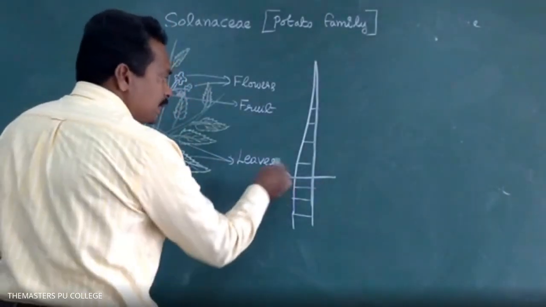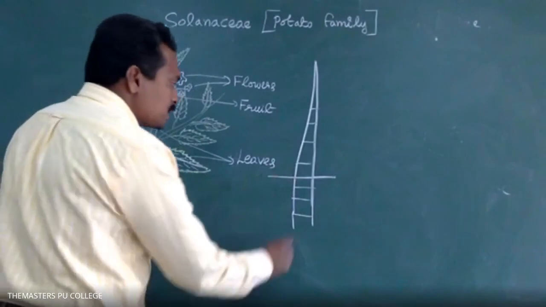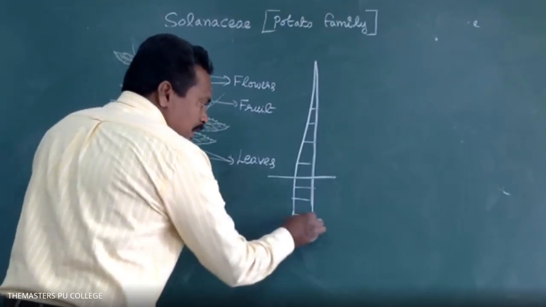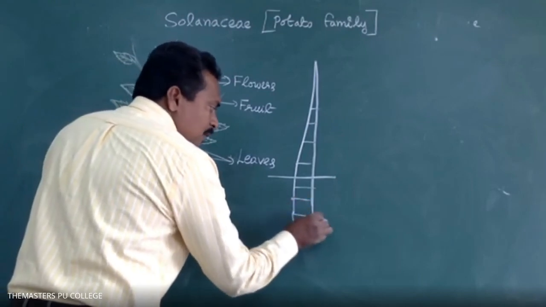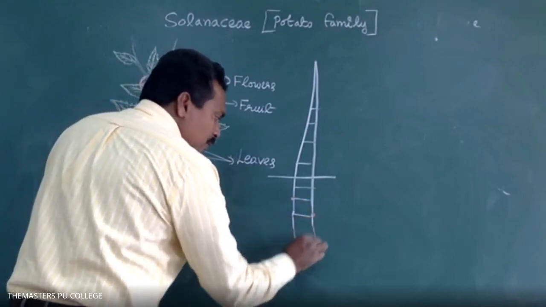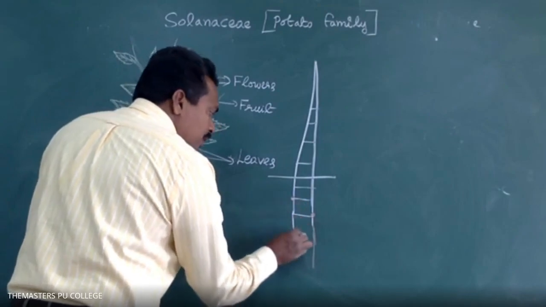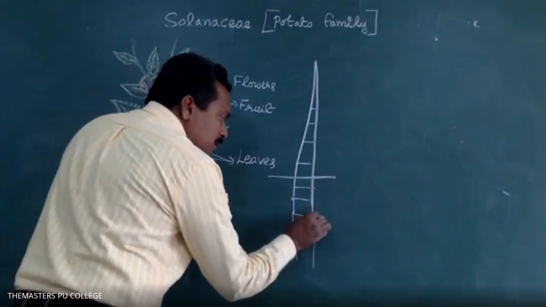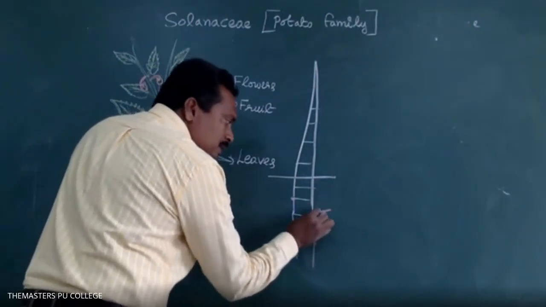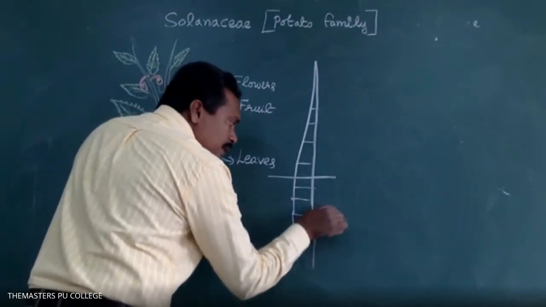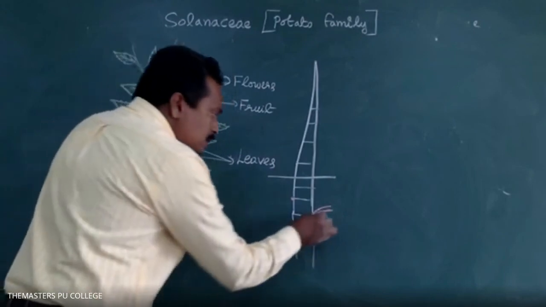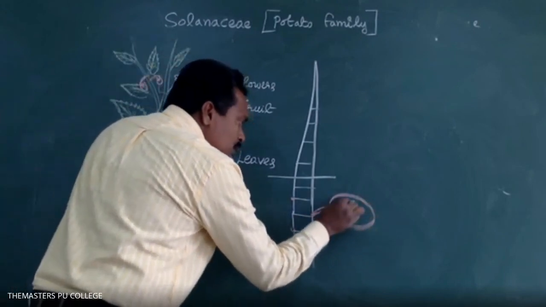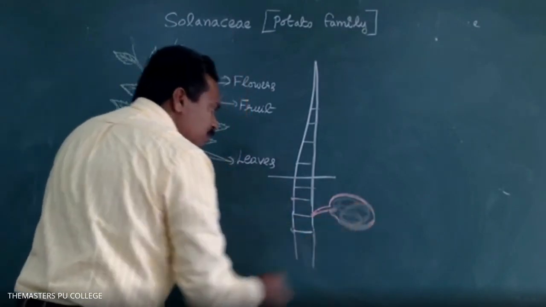The stem is differentiated into nodes and internodes. The axillary buds are involved in the formation of branches. The tips of the underground branches of the potato plant store food materials to form tubers.